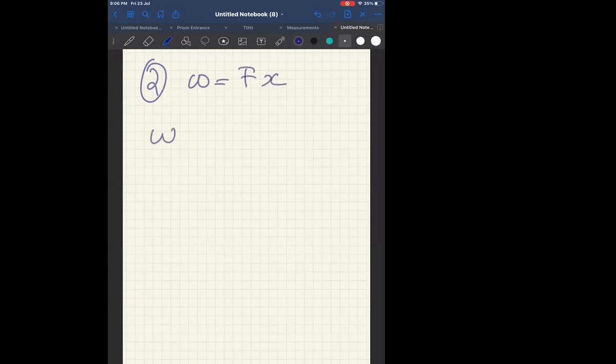But since there are two displacements, work done will be force, what is force, QE, times displacement. So work done will be QE1A plus QE2B. This is the answer. Savi, tell me whether you understood this.